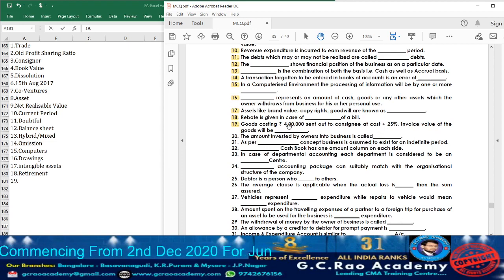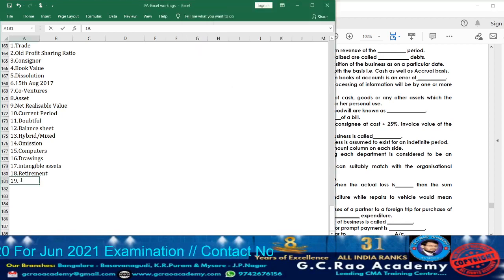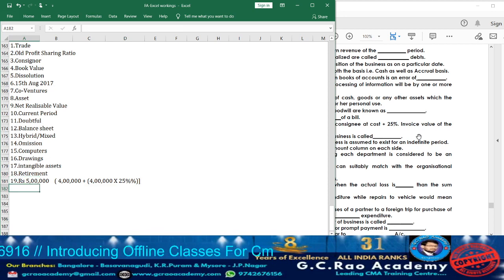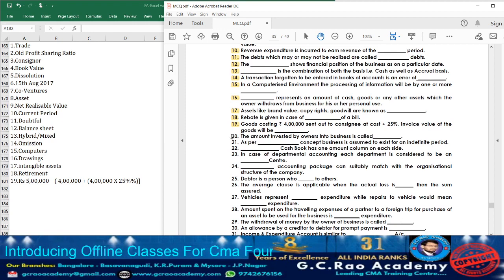See, on cost 25%, and 4 lakh, whatever they have given, it is cost itself. So directly you can calculate 4 lakh into 25%, how much do we get? 1 lakh. So invoice price, how do we get? Cost price plus profit. So 4 lakh plus 1 lakh. So total invoice price of the goods will be rupees 5 lakh. Just I am going to show the calculation. 4 lakh plus 4 lakh multiplied by 25%. If you find the total, we are going to obtain rupees 5 lakh. With that, point 19 is completed.